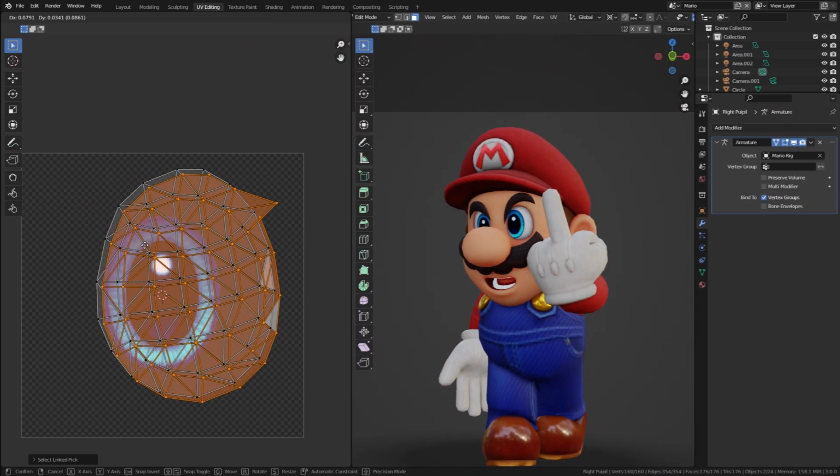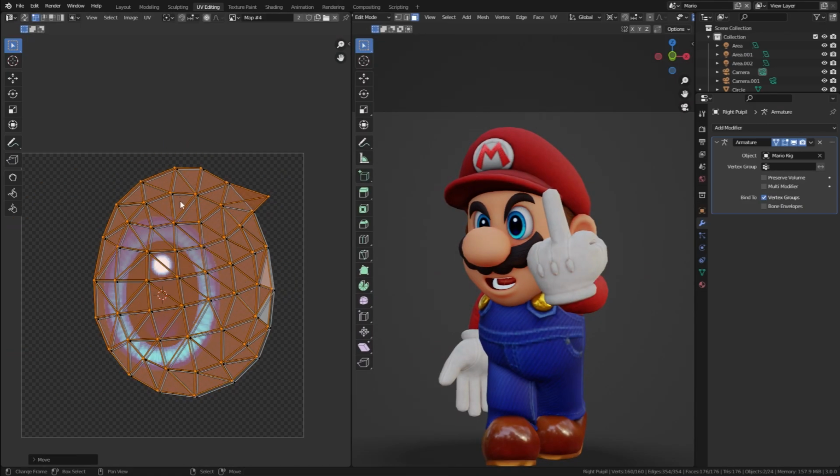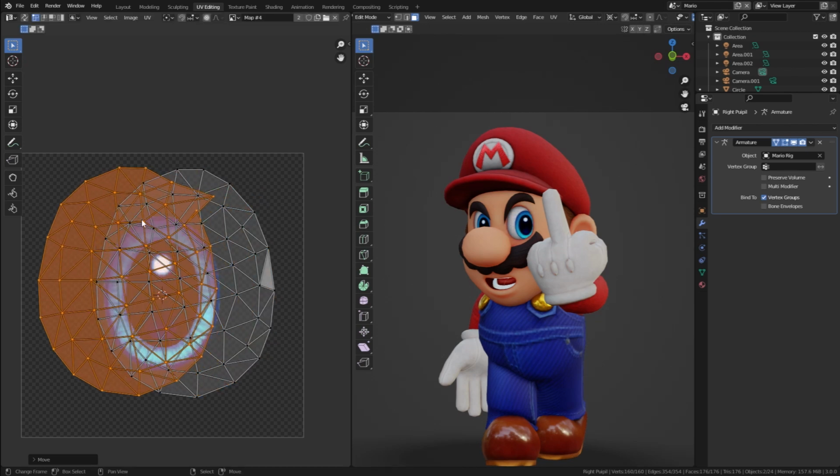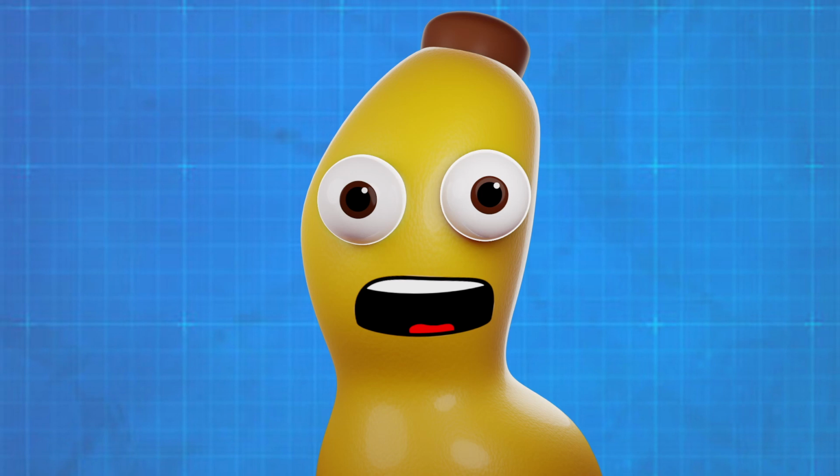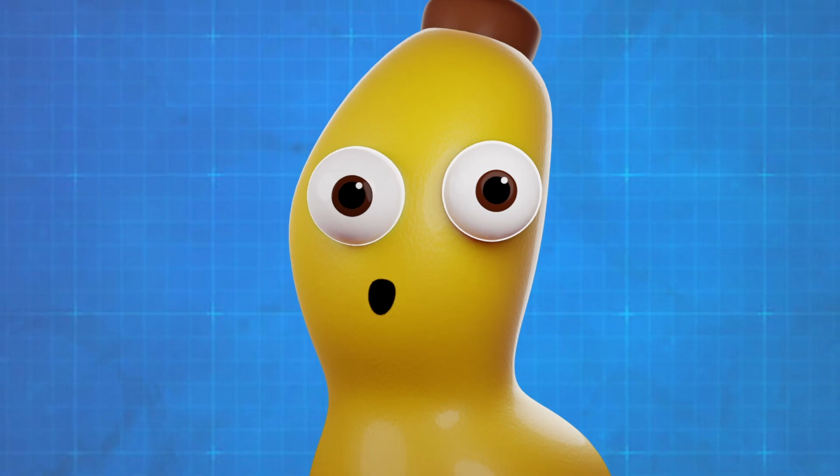The next render that I wanted to make was going to be Mario flipping off the camera. I actually got very far along with the making of this render, but right towards the end, my power went out and I lost all my progress. I really didn't want to start over from scratch, so I decided to just move on.